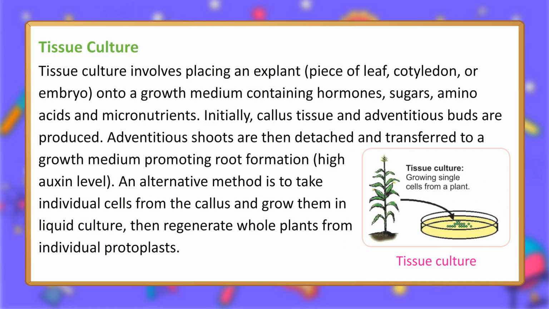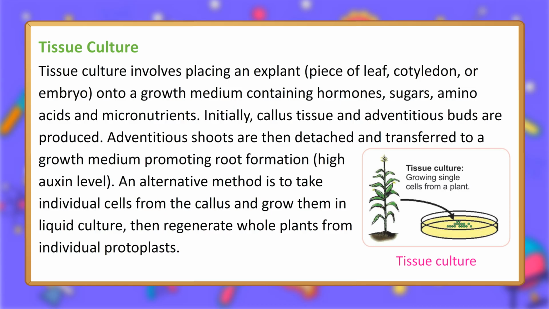Tissue culture. Tissue culture involves placing an explant, piece of leaf, cotyledon, or embryo, onto a growth medium containing hormones, sugars, amino acids and micronutrients. Initially, callus tissue and adventitious buds are produced. Adventitious shoots are then detached and transferred to a growth medium promoting root formation, high oxygen level.